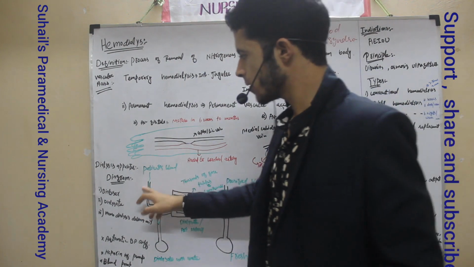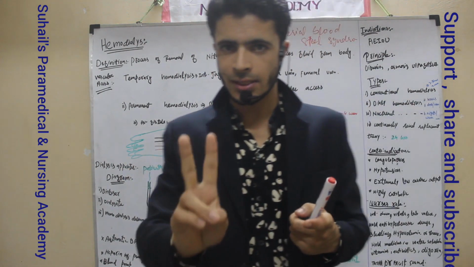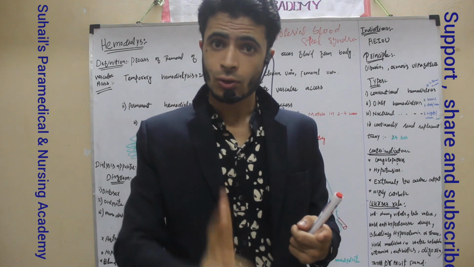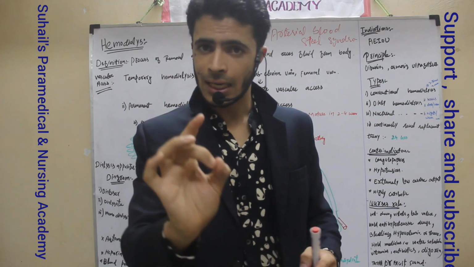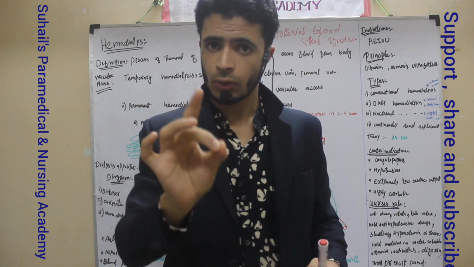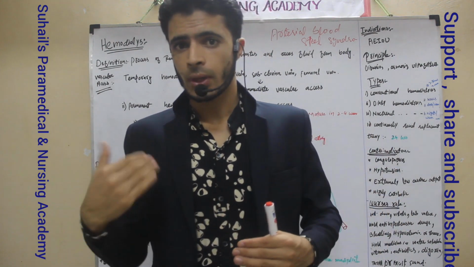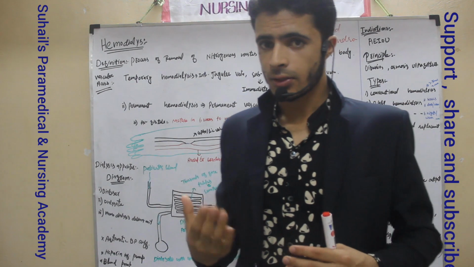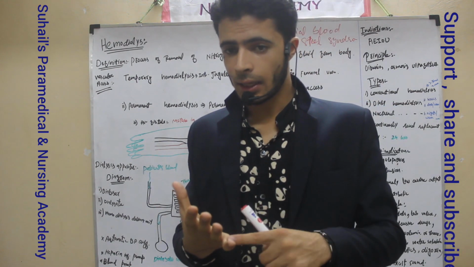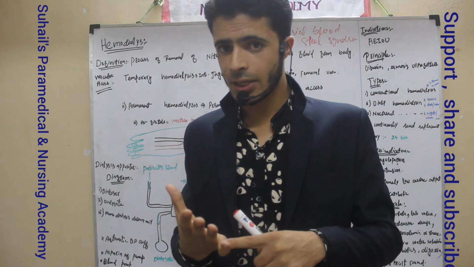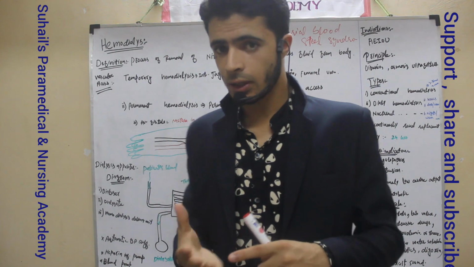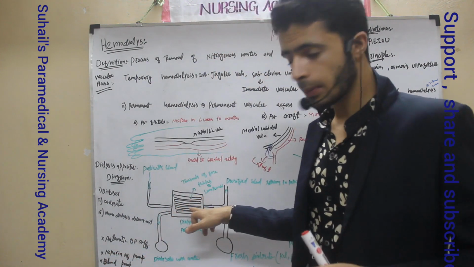In hemodialysis, the dialysis apparatus consists of a dialyzer. The dialyzer is also called an artificial kidney. Another is dialysate. Dialysate is the solution that we will use for the removal of the nitrogen wastes from the blood. Inside the dialyzer there will be the semi-permeable membrane.